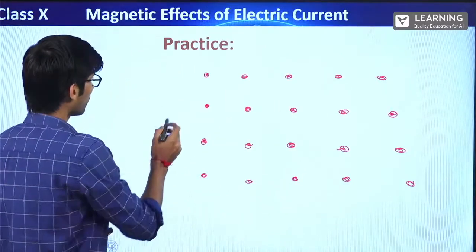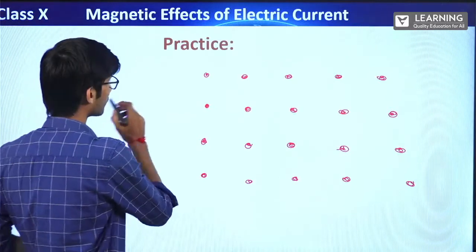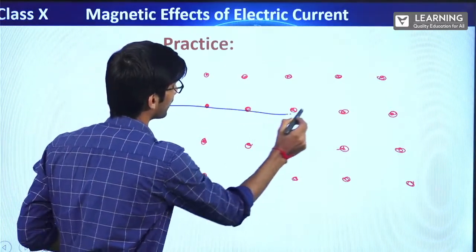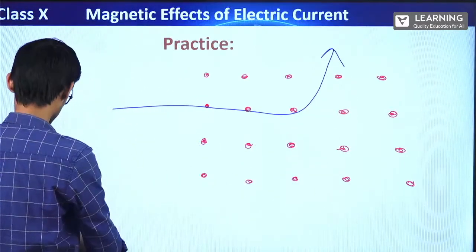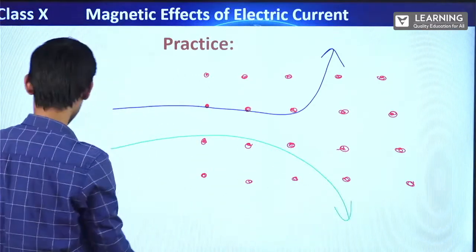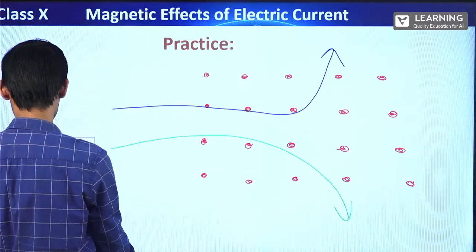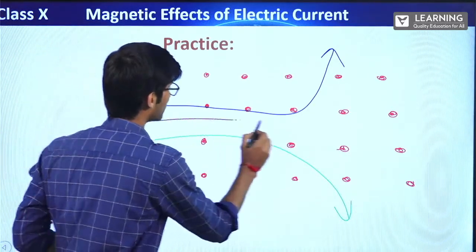Now, there is one particle which went like this and it went like this. There is another particle which went like this. There is another particle, I hope you can see, which went like this.